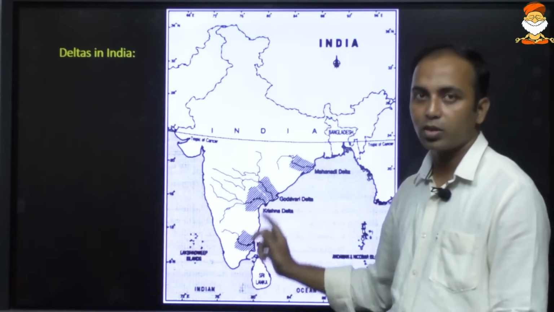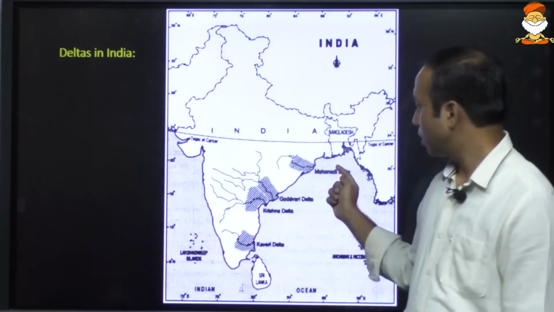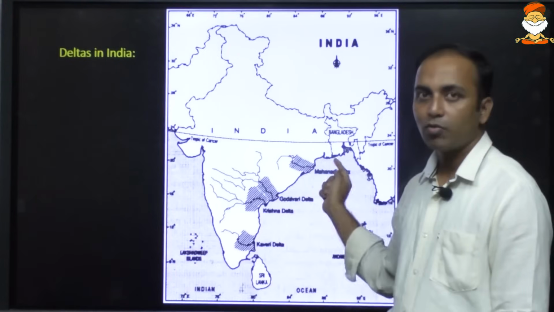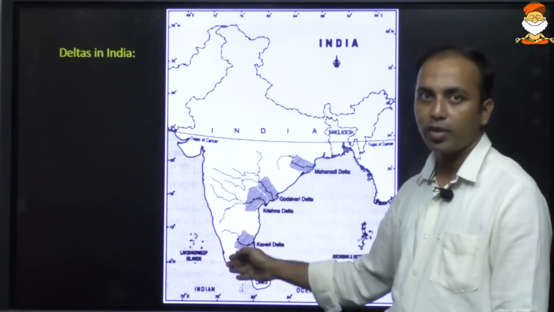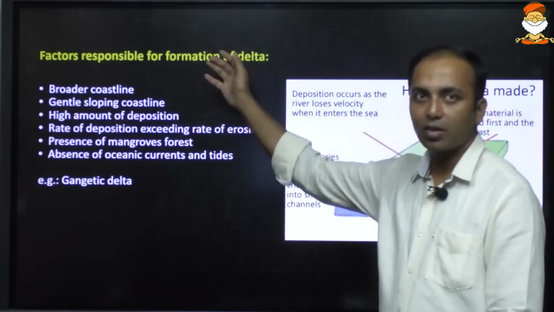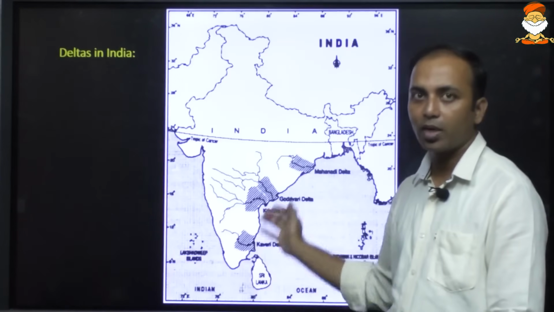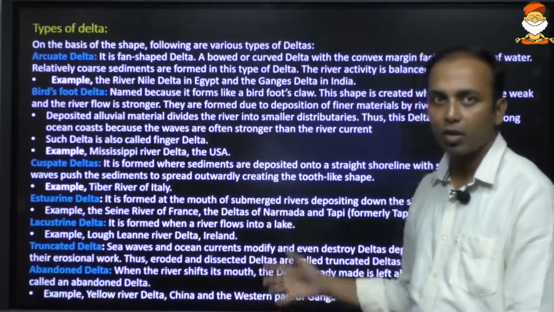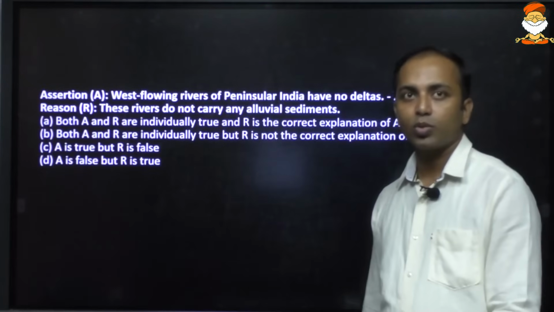They had asked a match the column question. So you can see the deltas are mainly formed on the east coast of India. The west coast of India does not have deltas. The east coast of India has deltas. Why? Because these factors are mainly prevalent on the east coast of India. Okay. Types of delta, they don't ask questions.